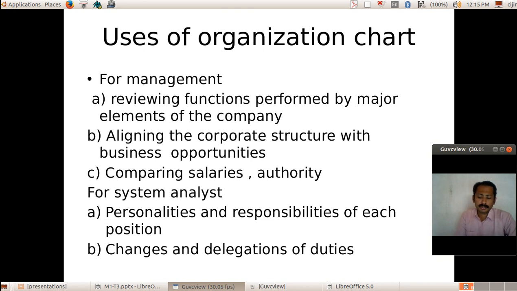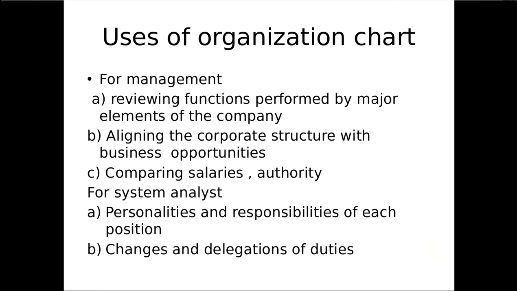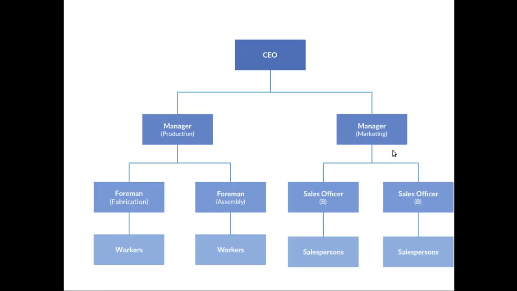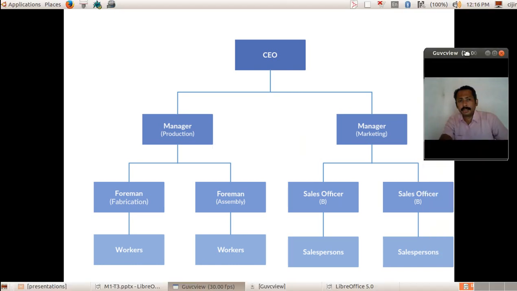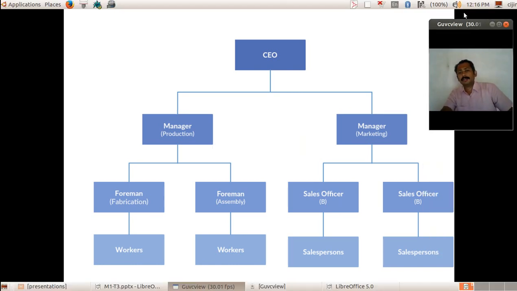So these levels, these types of delegations, can also be incorporated by the system analyst if he knows about the organizational chart. This shows an organization chart. The top one may be the CEO, Chief Operational Officer.